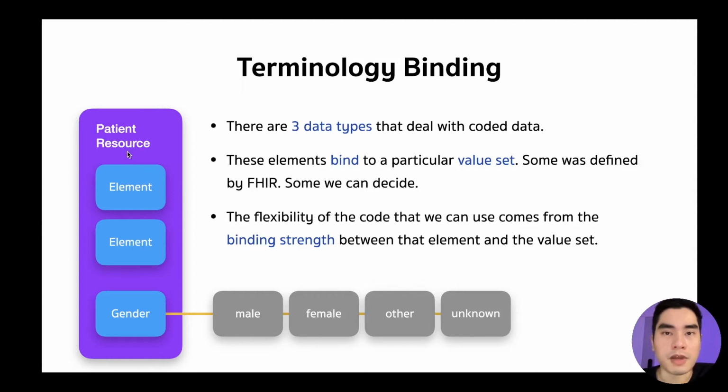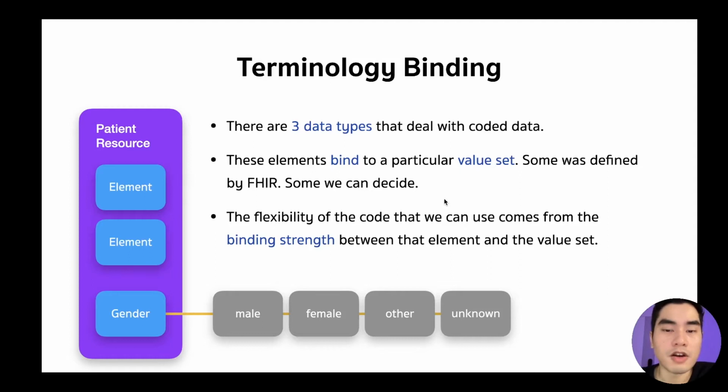And each element will have a data type, but there will be some elements that have a data type related to coded data, and there are 3 data types that deal with coded data. This element will bind to a particular value set. Some were defined by FHIR, some we can design by ourselves.